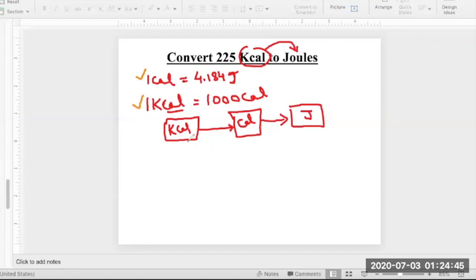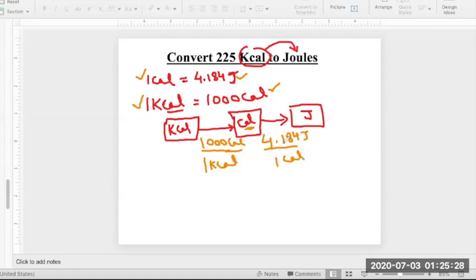Then you use the first 2 boxes and write the conversion factor between those two, kilocalorie and calorie. So we write 1000 calorie on the top and 1 kilocalorie at the bottom, because our desired unit between the 2 boxes is calorie. Now let's take the last 2 boxes, calorie to joules, and use this equivalency. We need joules on the top, so it is 4.184 joules over 1 calorie, right?